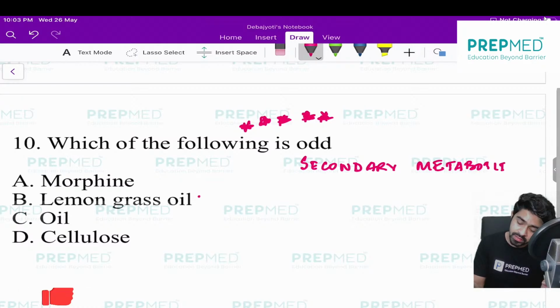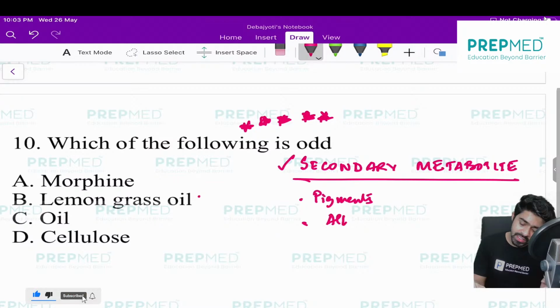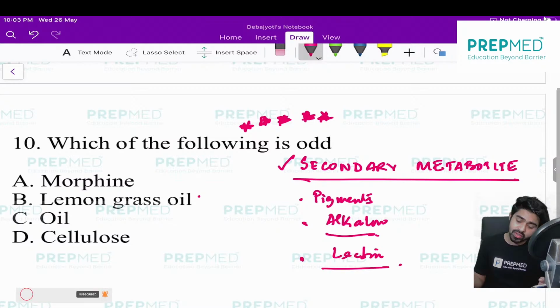I think all of you have read the chart in NCERT. What are the secondary metabolites? I will not write everything. I just want to tell you there are a few pigments which are secondary metabolites. There are a few alkaloids which are secondary metabolites. Lectin is also a secondary metabolite. So you have to answer which one is not a secondary metabolite.